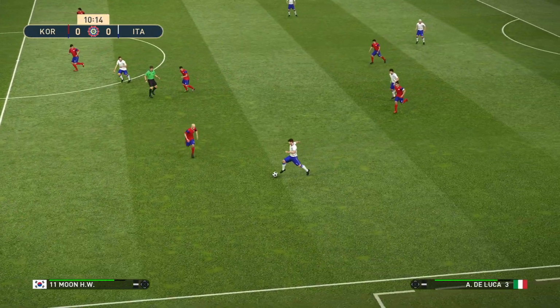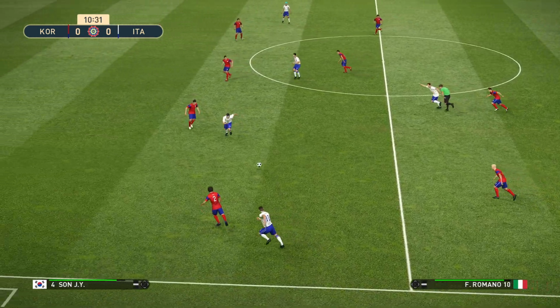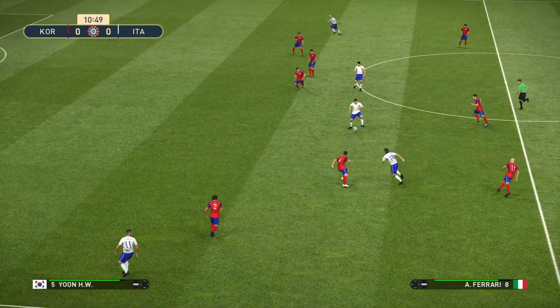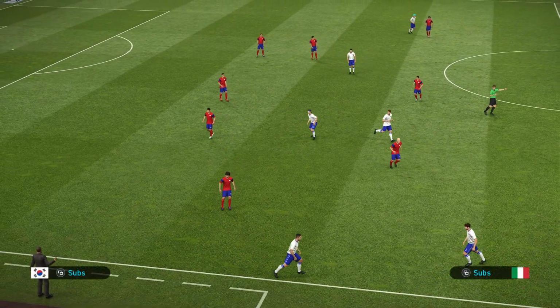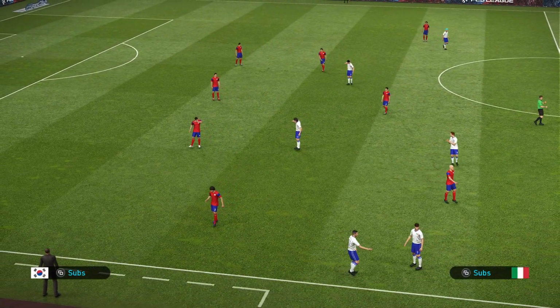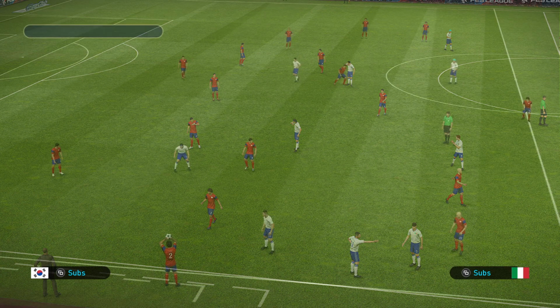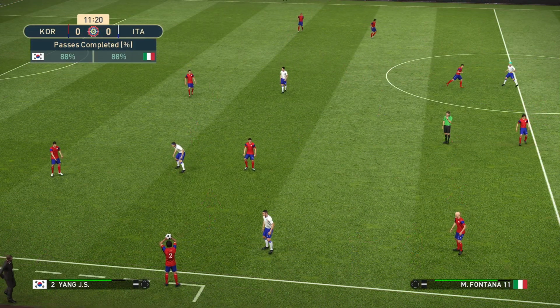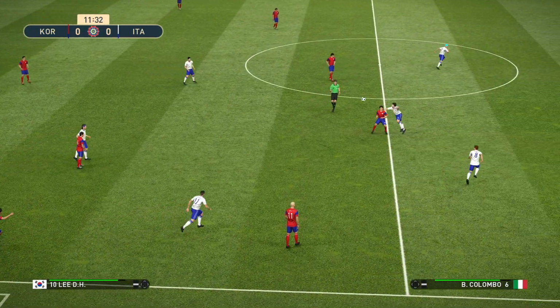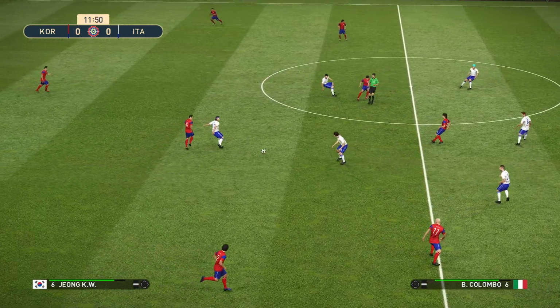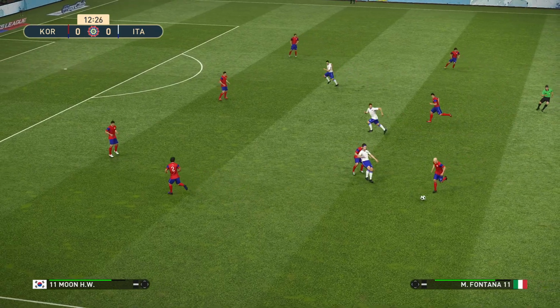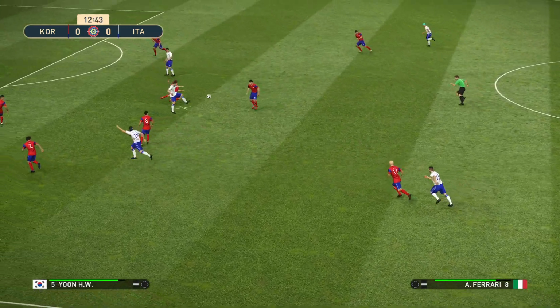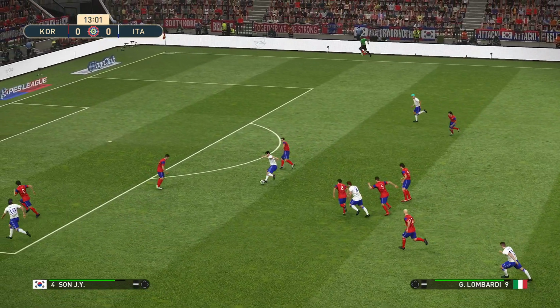Italy on 22 points. So a win here would move them on to 25 and 6 points behind the leaders, so they won't be too far behind. And they'll be looking to get back on track here. South Korea haven't really impressed so far this season, but they did have one standout result, and that was a win against India a couple of weeks ago.